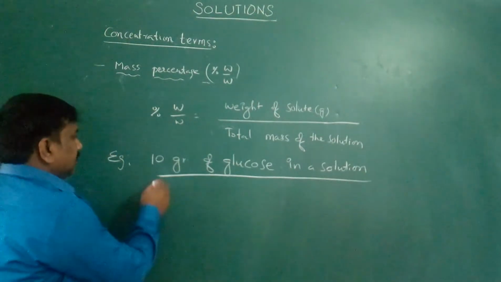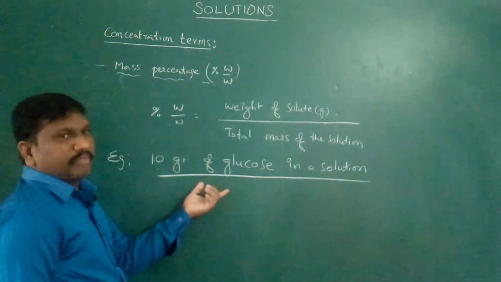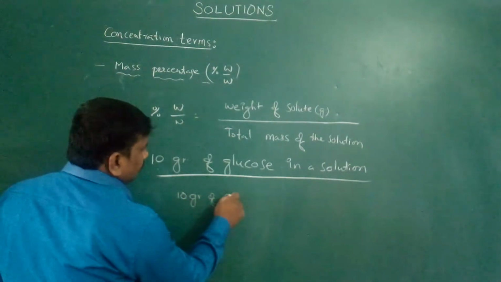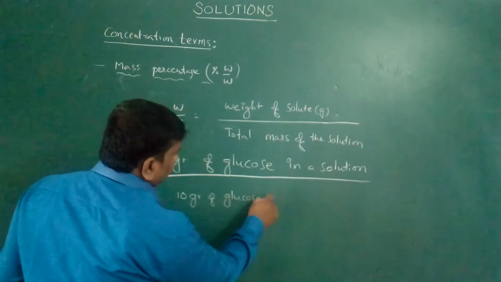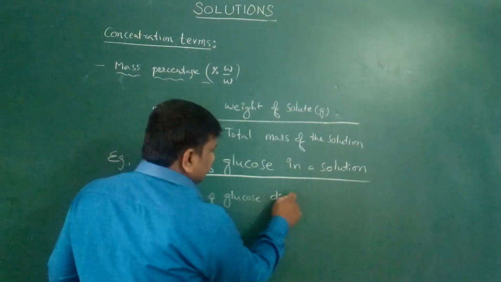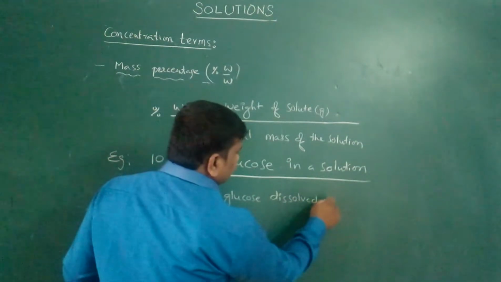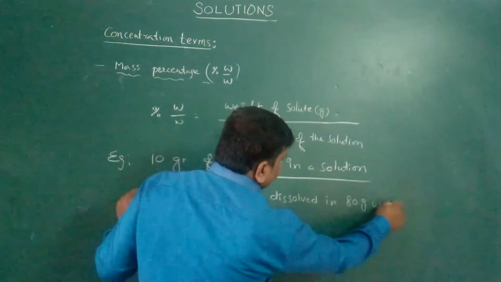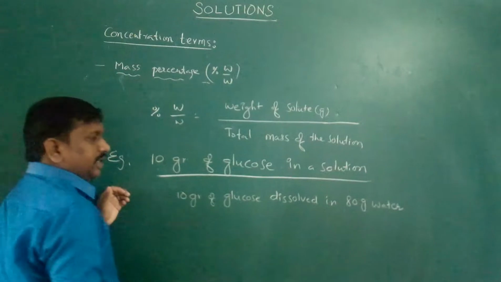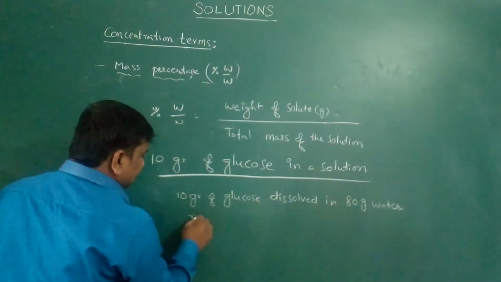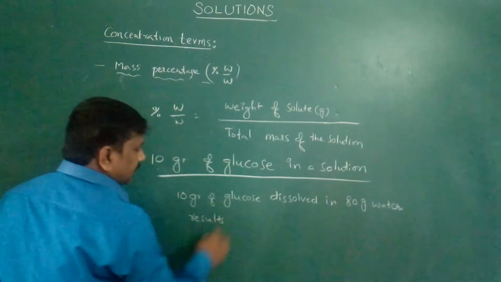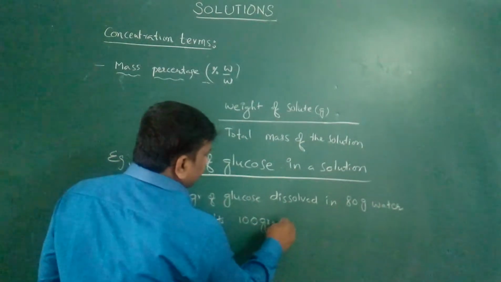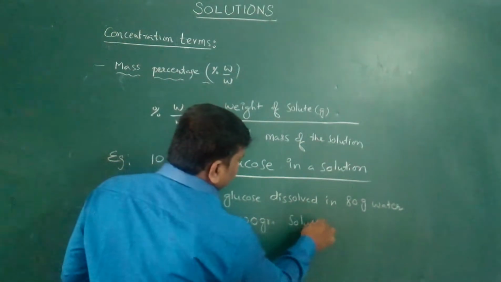How will you tell? 10 grams of glucose dissolved in 80 grams of water results in 100 grams of solution, glucose solution.